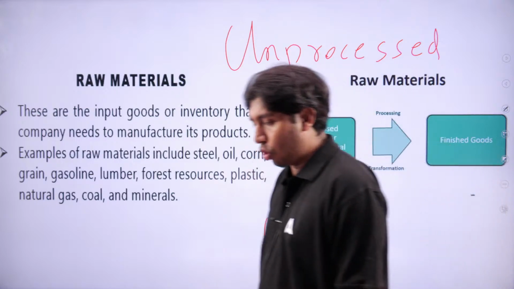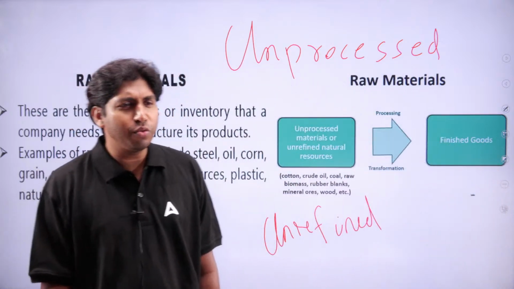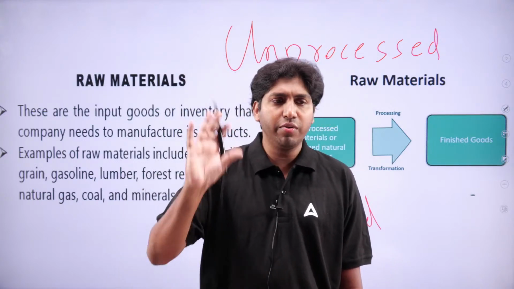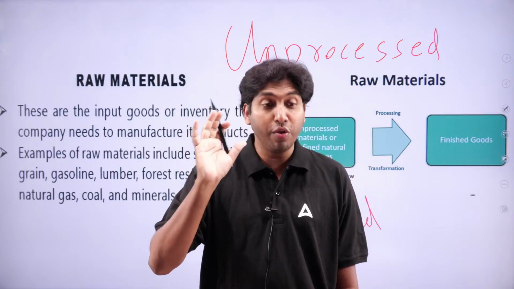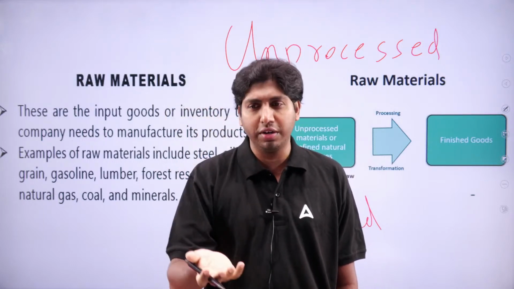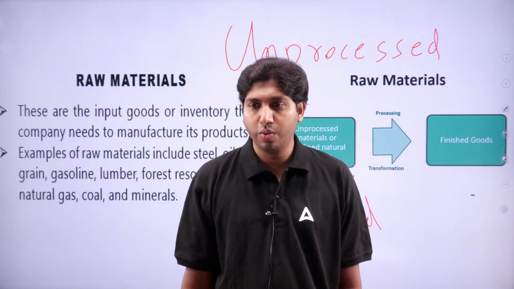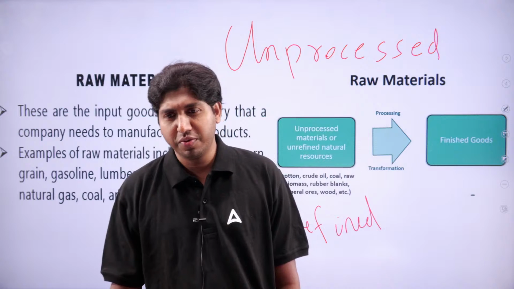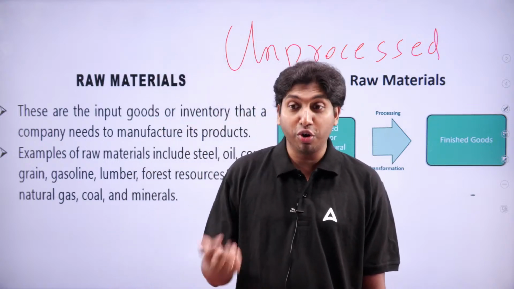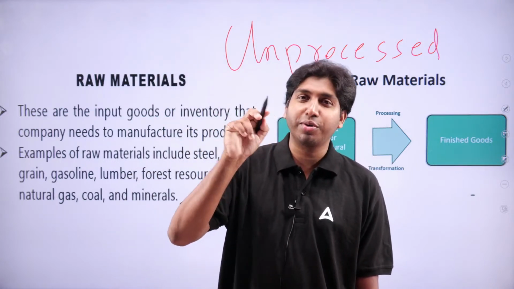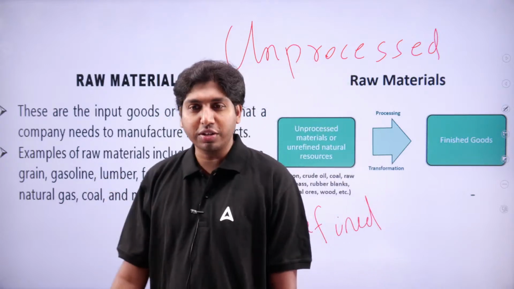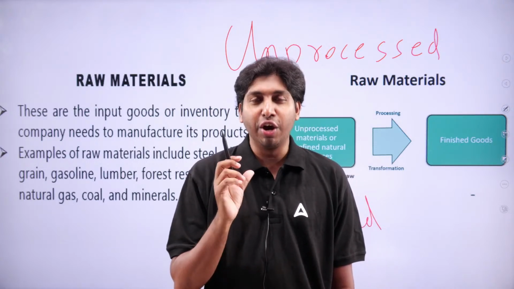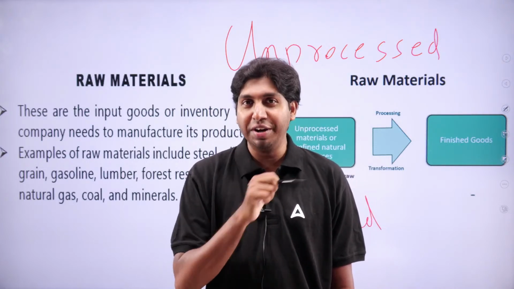Take another example, cotton. How many of you wear cotton dress? No, I never use cotton in my life. Instead, I use cotton dress. So what is the difference between cotton and cotton dress? Cotton is taken from a particular plant. It is a raw material, unprocessed, unrefined.